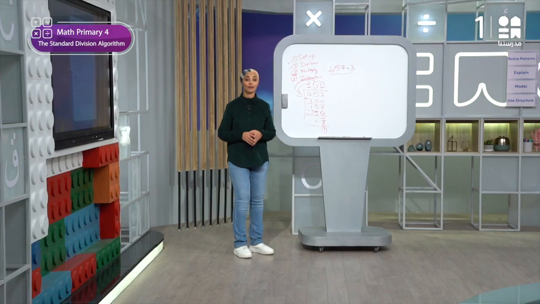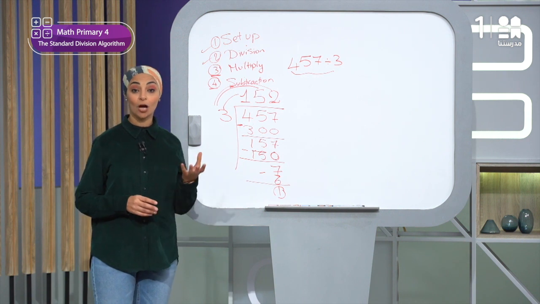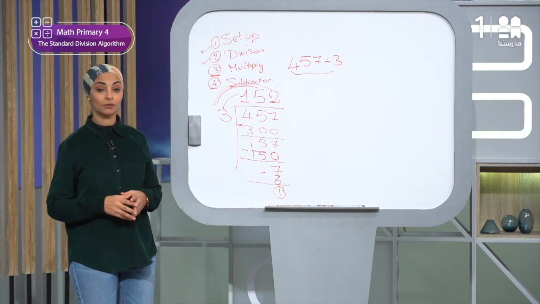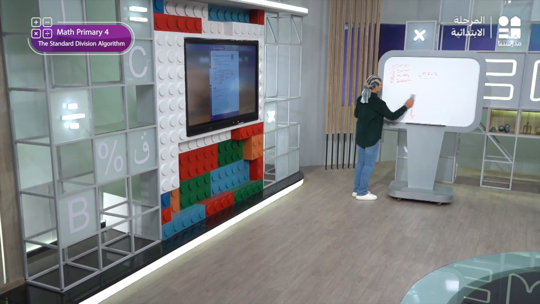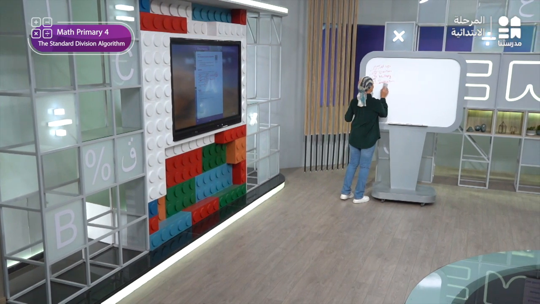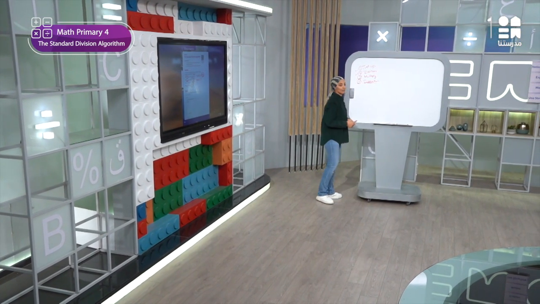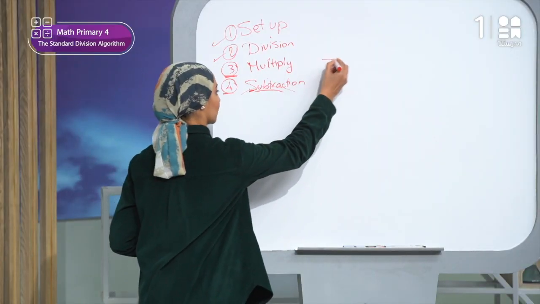Now, welcome back. Let's solve the problem together. Now we need to divide 778 by 2. Let's do it together. Okay, let's write it all together. Here, as you see, I will divide 778 by 2.